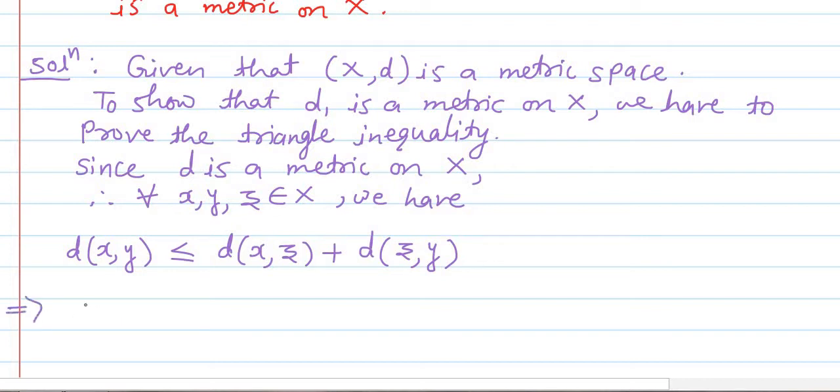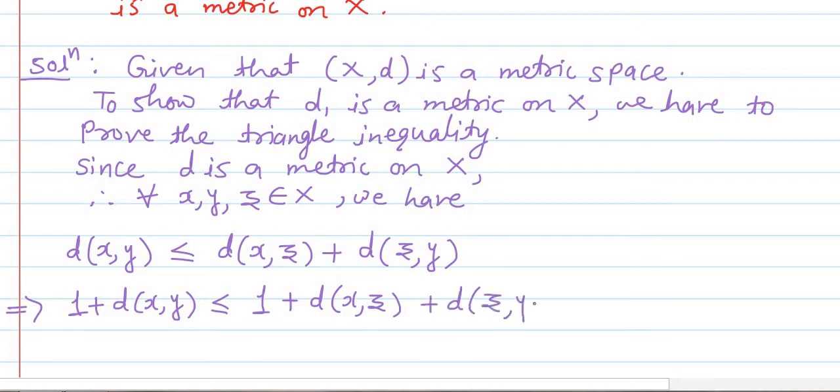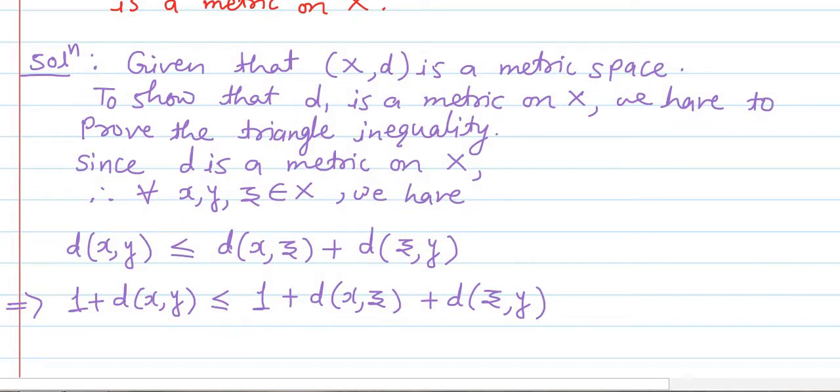Next, we will add 1 to both sides, which implies 1 plus d of x comma y is less than or equal to 1 plus d of x comma z plus d of z comma y. Next, we will take the reciprocal of both sides.